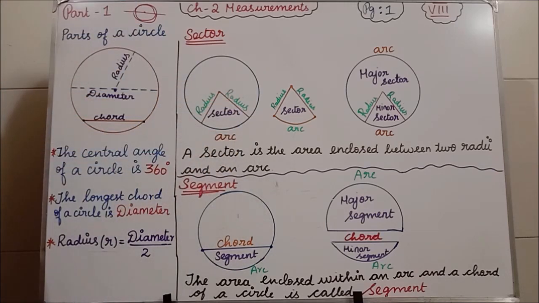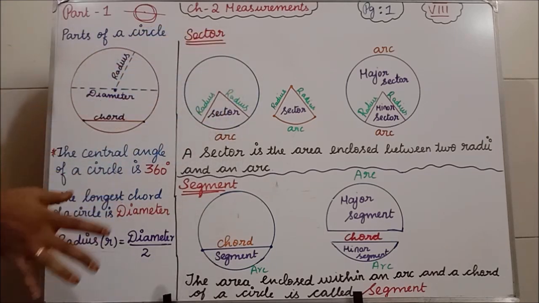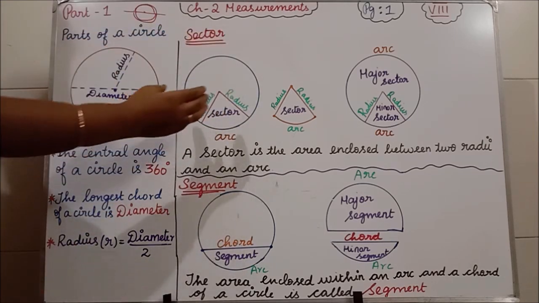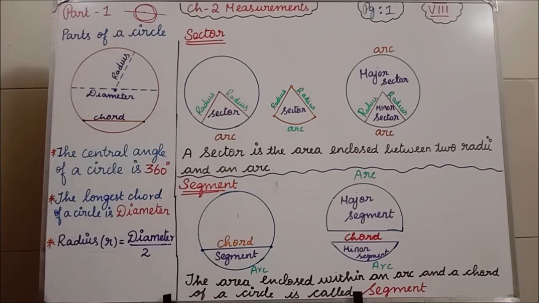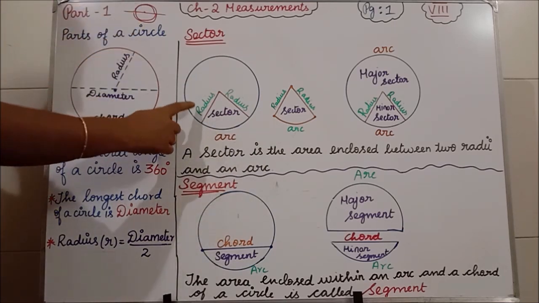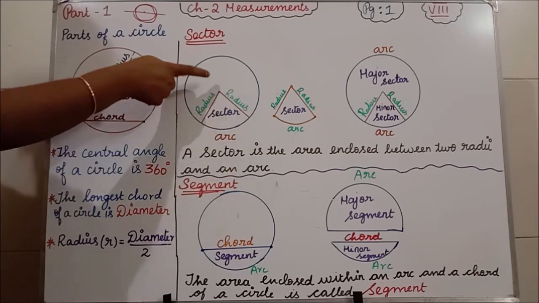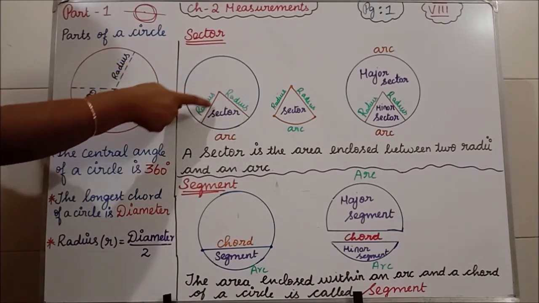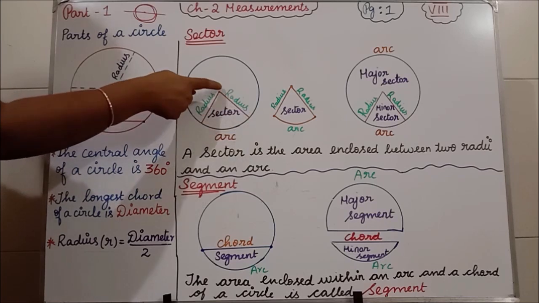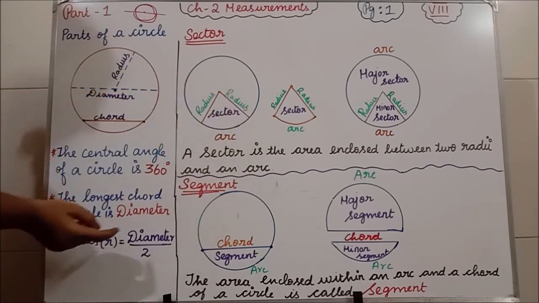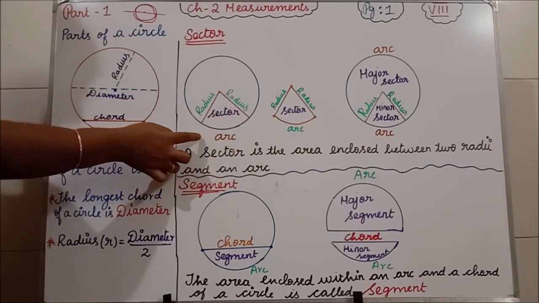I am going to take this as pizza. So I am going to take one part from the pizza. See how I am going to take this with two radii. Radii means what? It passes through the center, isn't it? So, this side one radius and this side one radius, and this is the arc.